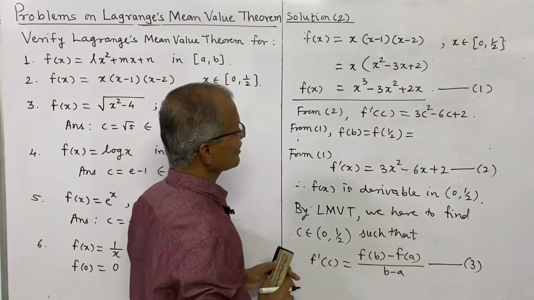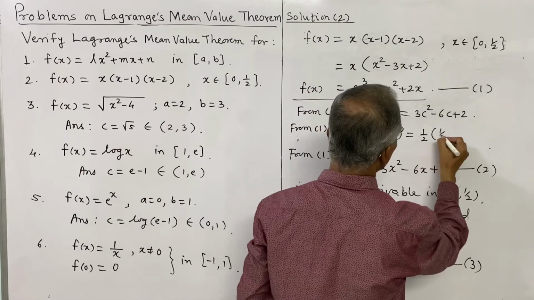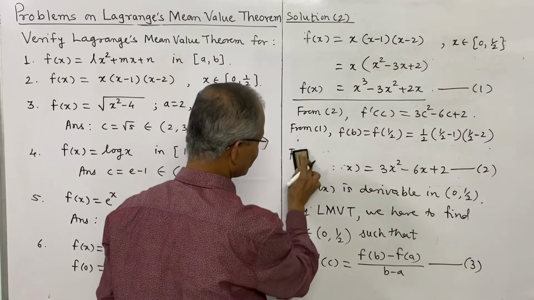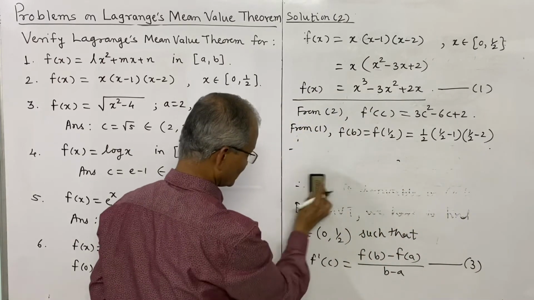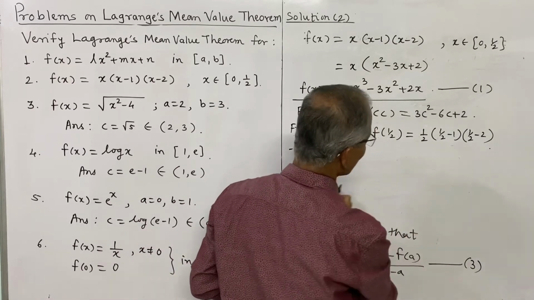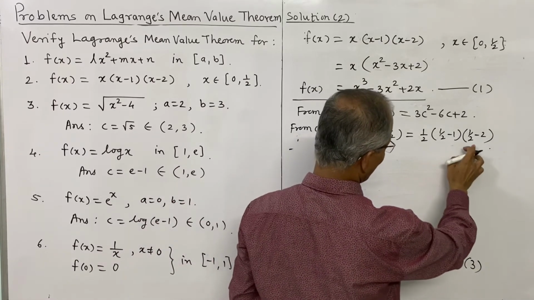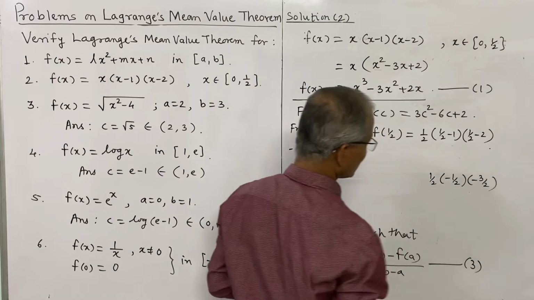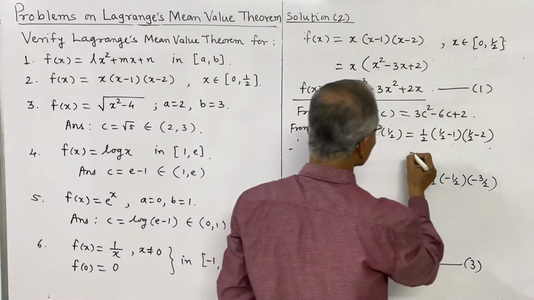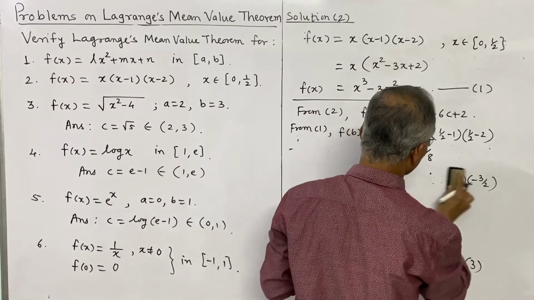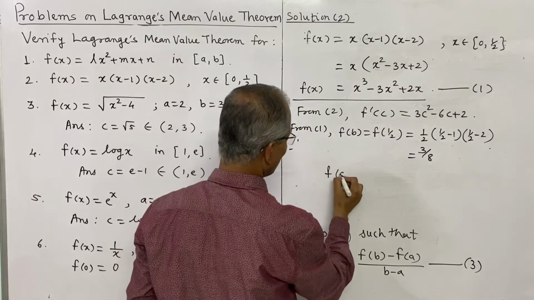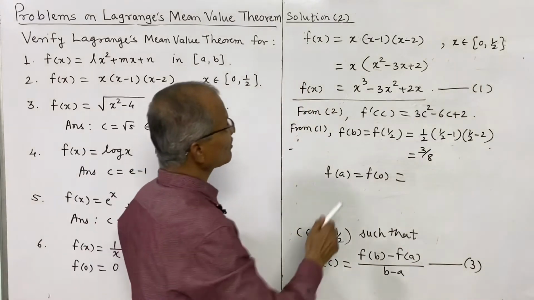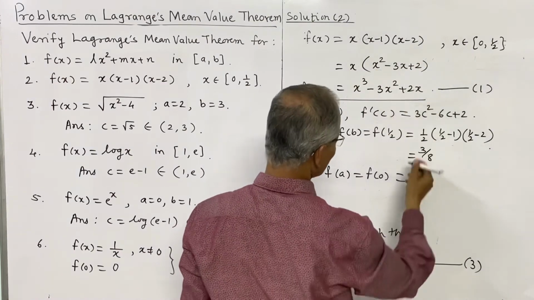This is f of x. So half minus 1, half minus 2, that is half and minus half, and half minus half, and this is minus 3 by 2. So it will be positive 3 by 8. This is f of b. What about f of a? A is 0. The interval's first point is 0. So f of 0, obviously this is 0 into this number, which means 0.